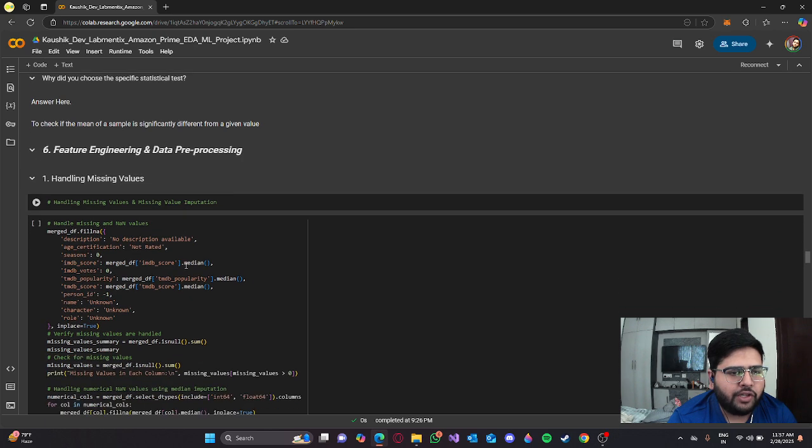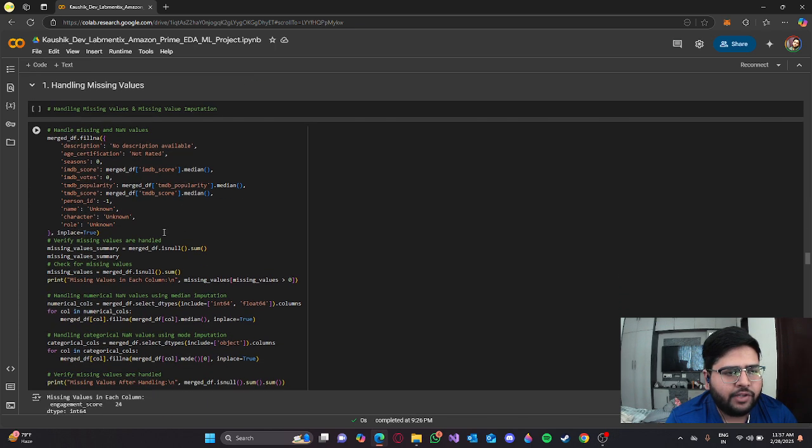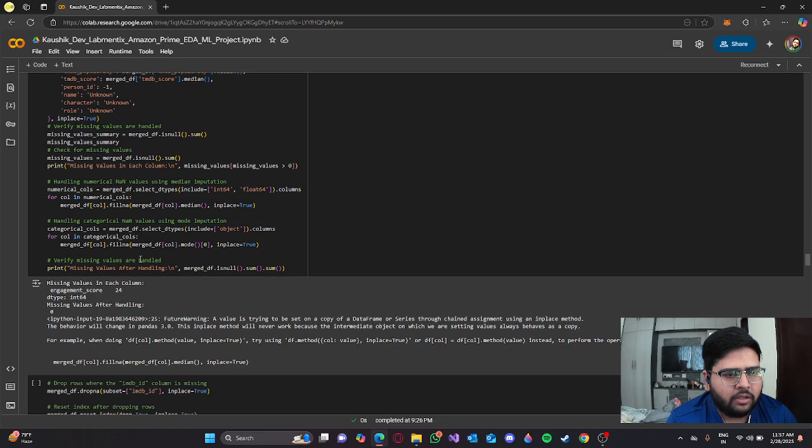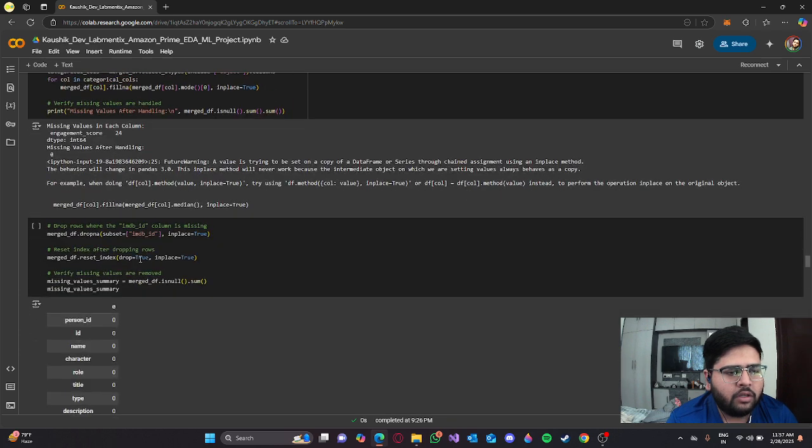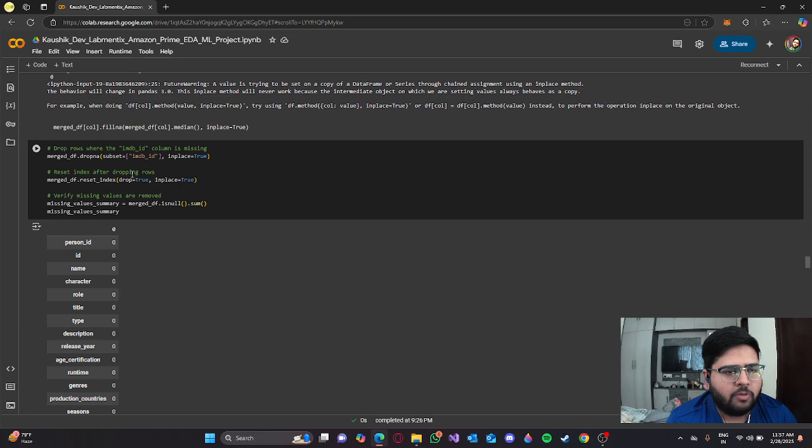Now let's come on to the feature engineering and data processing part, since I've applied ML models on this data set. Again, I'm handling the missing values and the non-finite values. I've checked it. I dropped rows where the IMDb ID column is missing and reset the index after dropping rows, verifying missing values are removed.